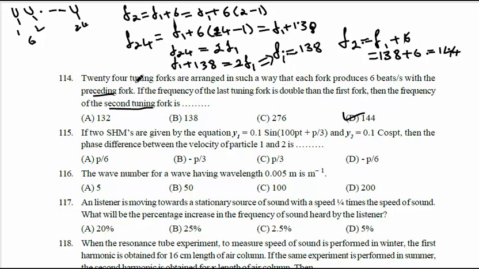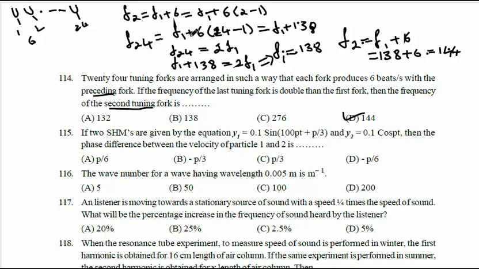Once again I repeat, there are 24 tuning forks arranged one behind the other. Each tuning fork gives 6 beats with the preceding, meaning next frequency. So f2 can be written as f1 plus 6, which can also be written as f1 plus 6 into (2 minus 1), where 2 stands for the second tuning fork and 1 for the first.